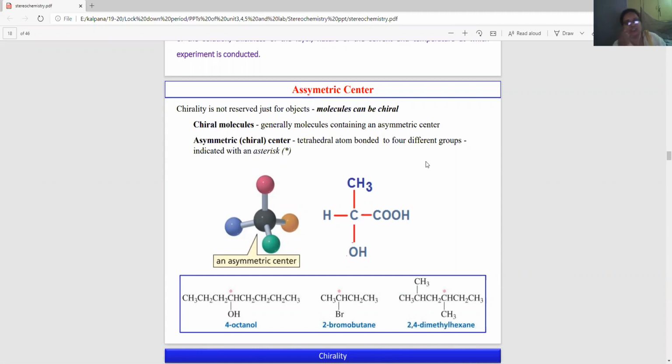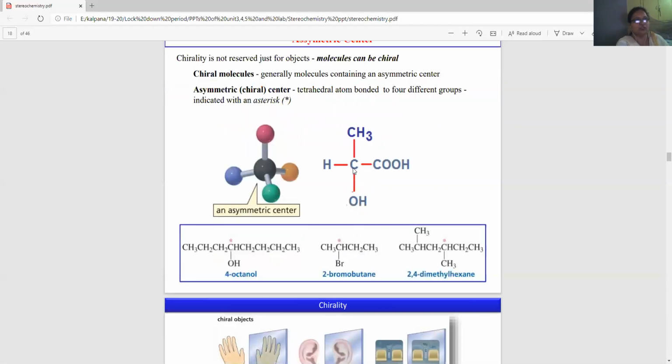What is meant by asymmetry? Asymmetric is something not common. So an asymmetric center is a tetrahedral atom bonded to 4 different groups, and it is indicated by an asterisk. You can see in this example, you have a carbon atom, and it has CH3, COOH, OH, and then H. So it is bonded to 4 different functional groups. This is called an asymmetric center, and this is expected to be chiral.